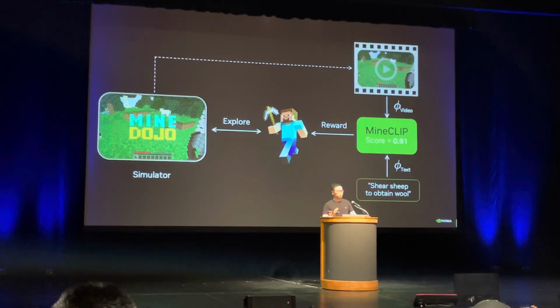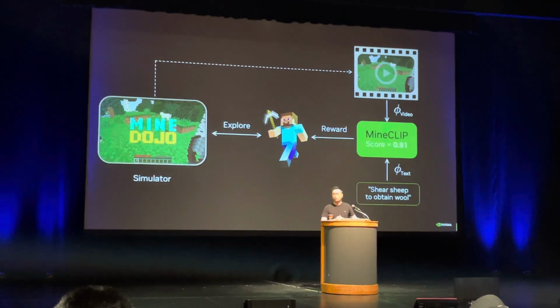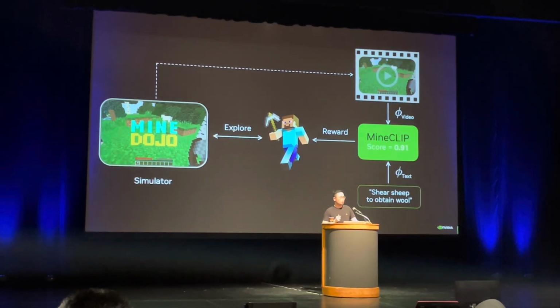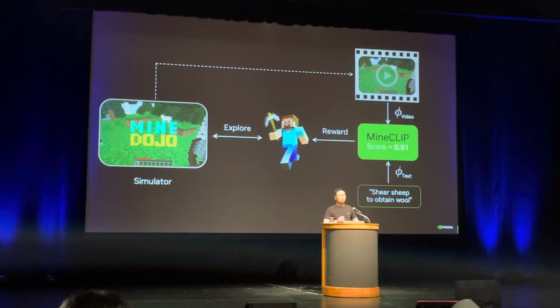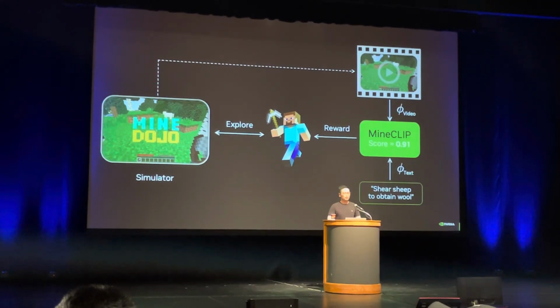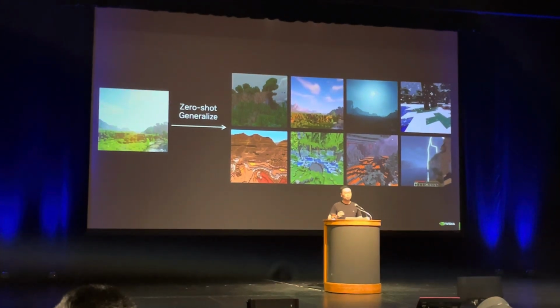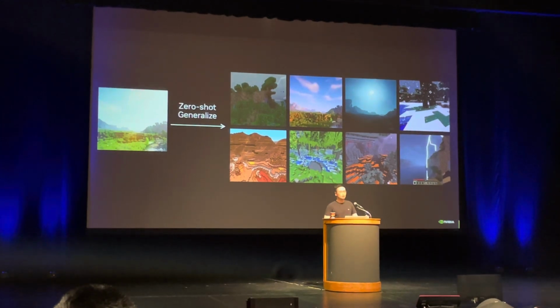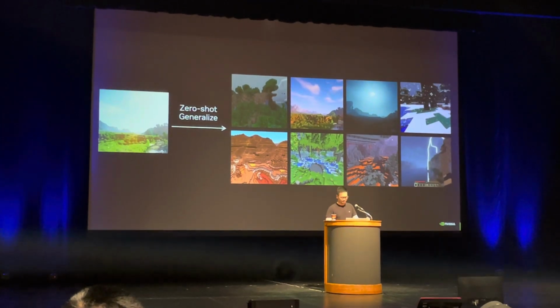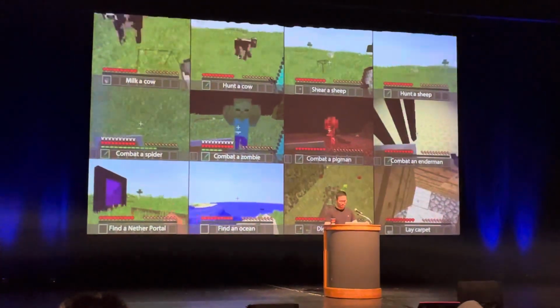And if this looks familiar to you, that's because it's essentially reinforcement learning from human feedback, or RLHF in Minecraft. And RLHF is the cornerstone algorithm that made ChatGPT possible, and I believe it's also going to play a big role in building generalist agents. And then we see that the model can generalize also zero-shot to different weathers, lighting conditions, because it's been trained on internet data. And here are some demos of our learned agent behavior on various tasks.